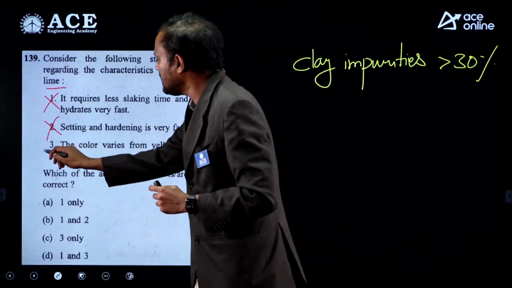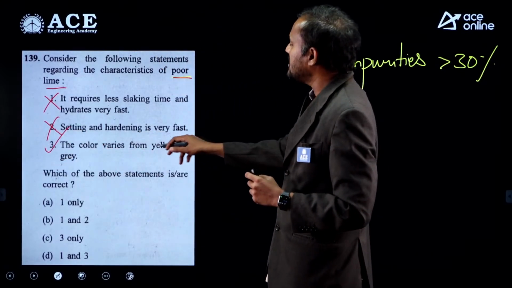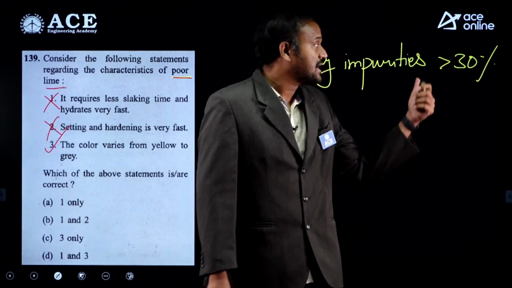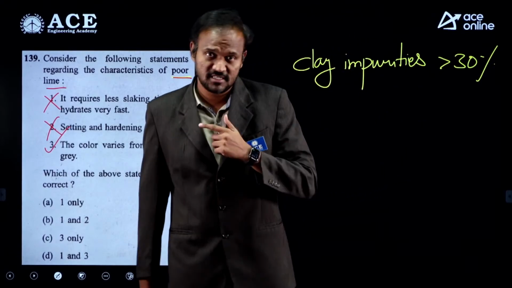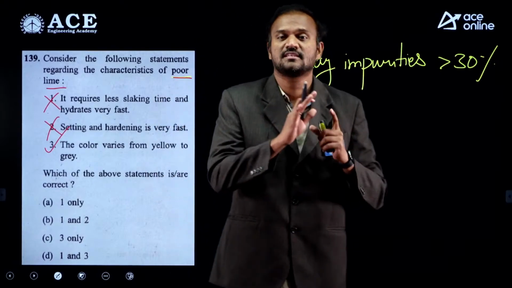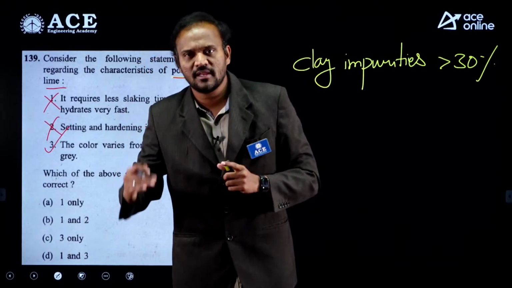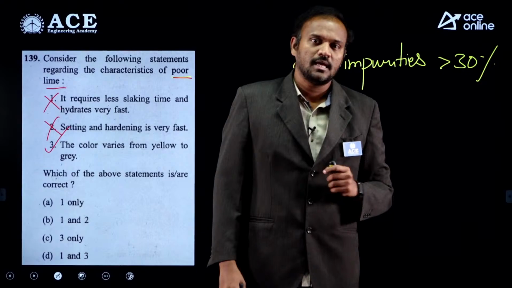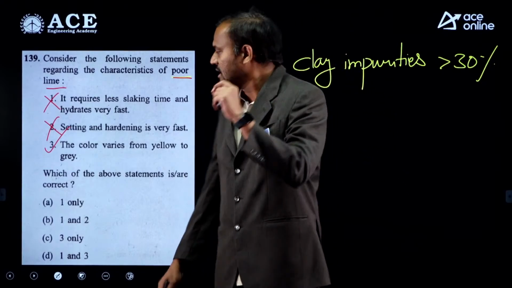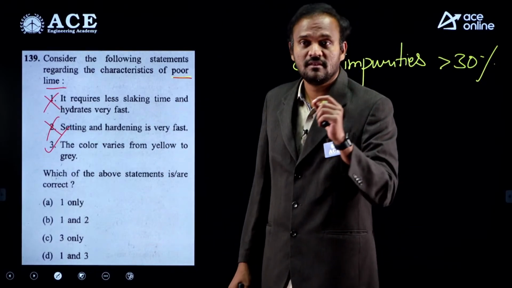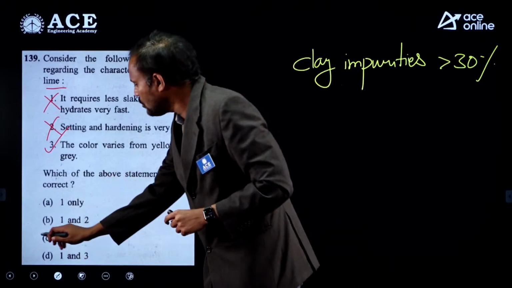Only option 3 is correct, that is the color varies from yellow to grey. Because of significant clay content, the color is not white. Fat lime and hydraulic lime are white in color, but poor lime varies from yellow to grey in color. So only 3.